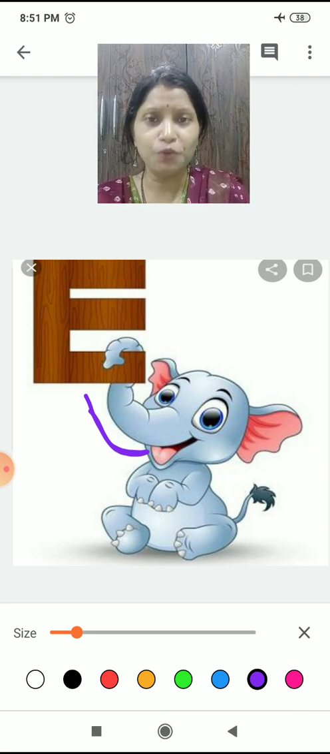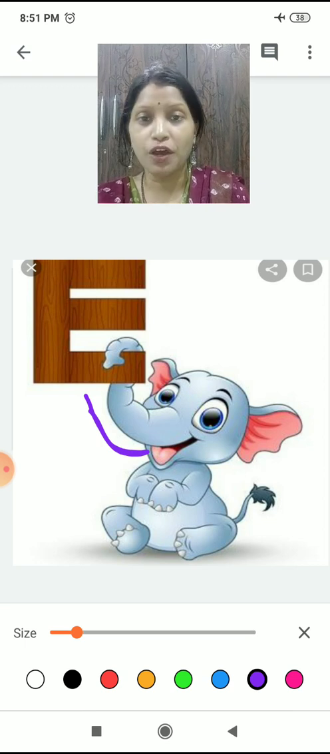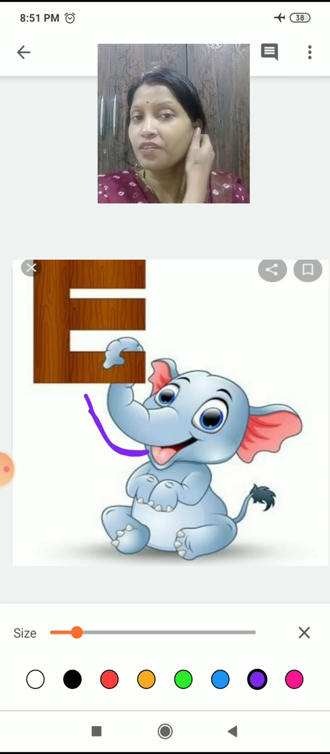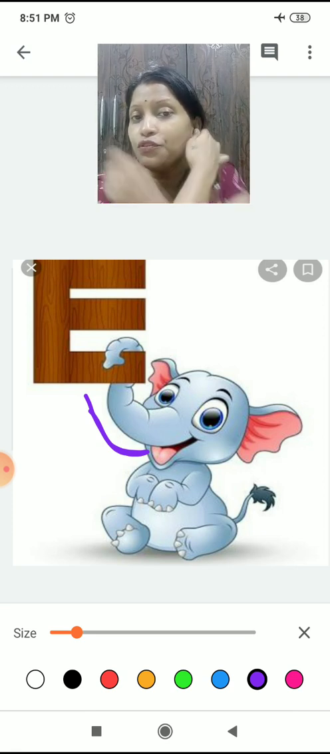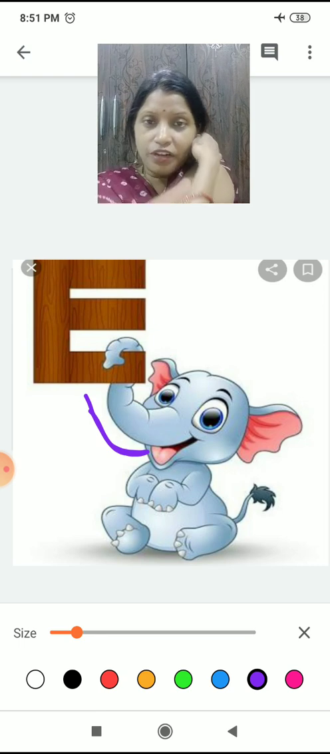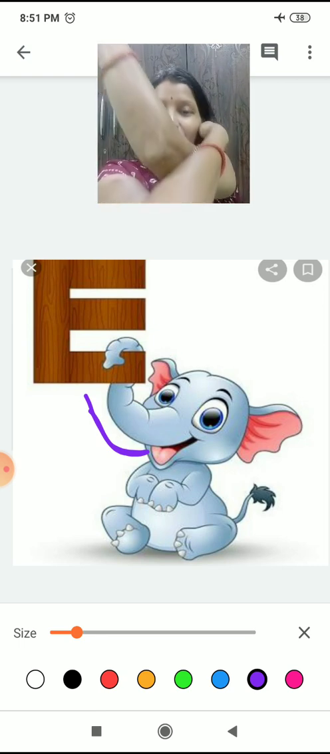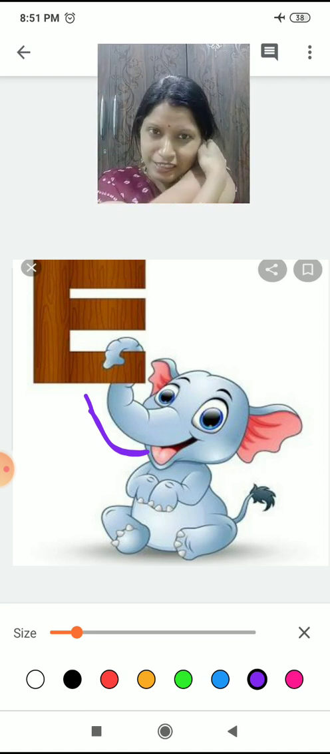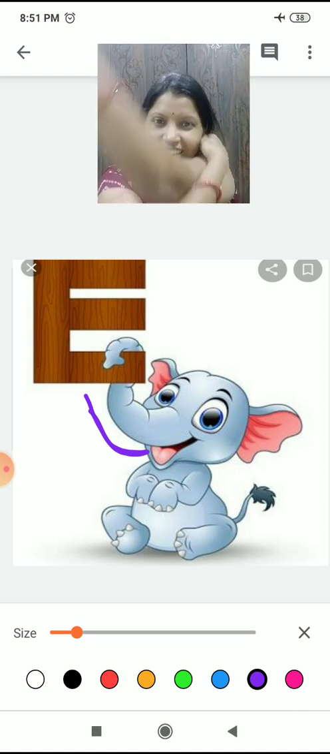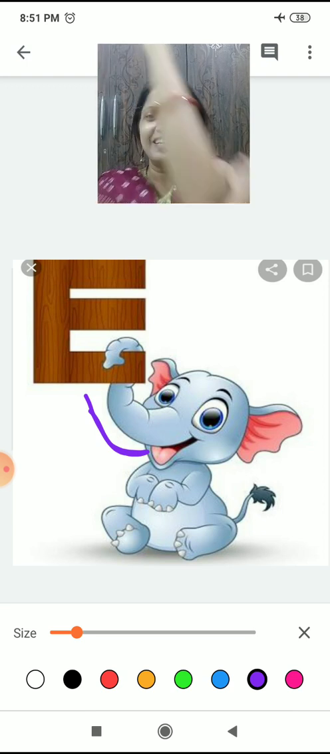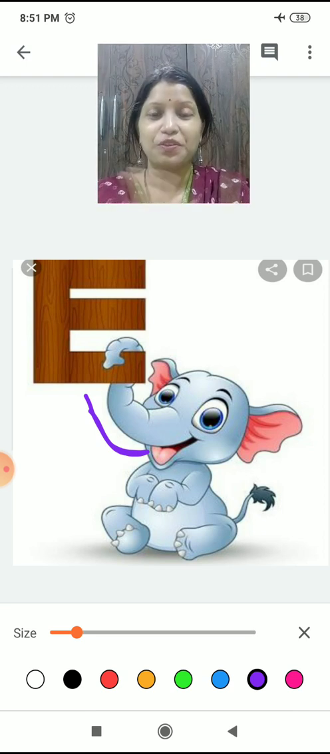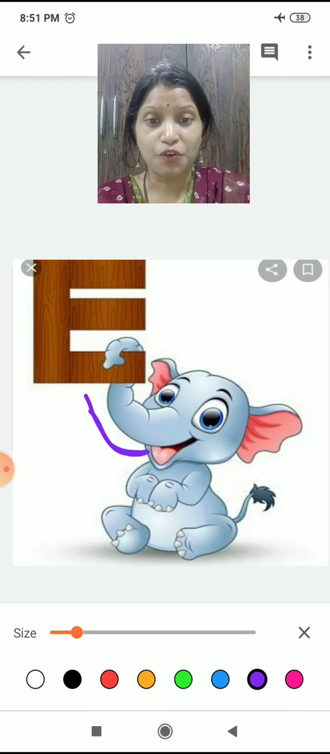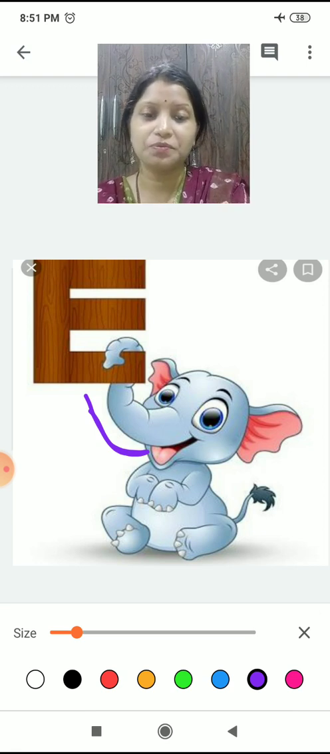Do you want to move like an elephant? Let me show you. What you have to do? You have to touch one of your ears, then put one of your hands out of the other and move like an elephant. Move the trunk like an elephant. Yes. Okay. So, E is for elephant.